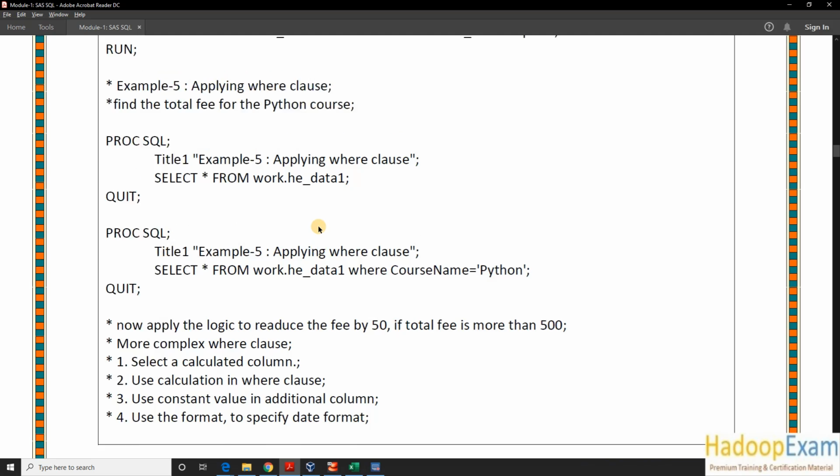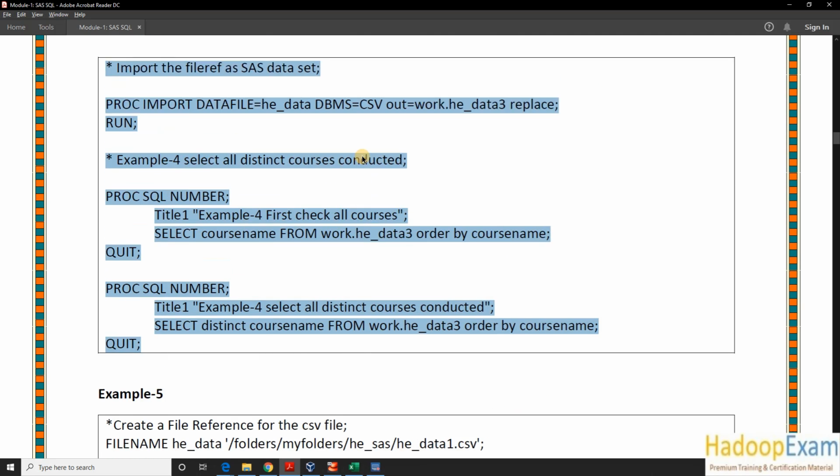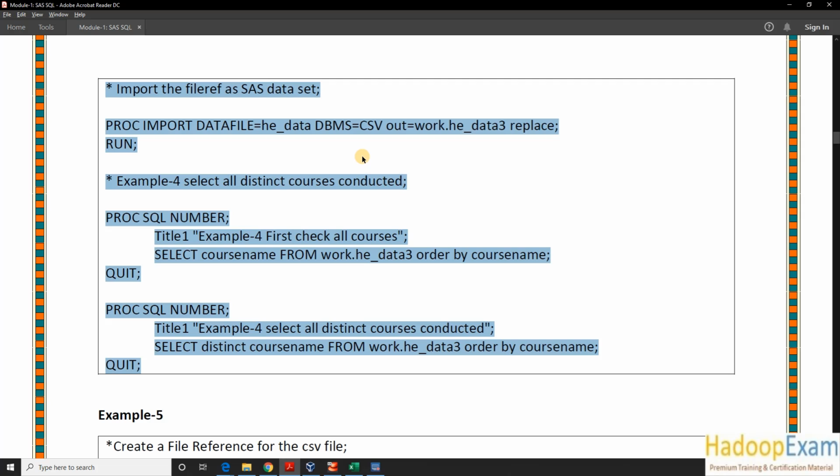This is quite big, so I'll stop now. This is actually a quite long session, so I have to divide it into multiple parts. We are going to cover 16 examples in this module itself.